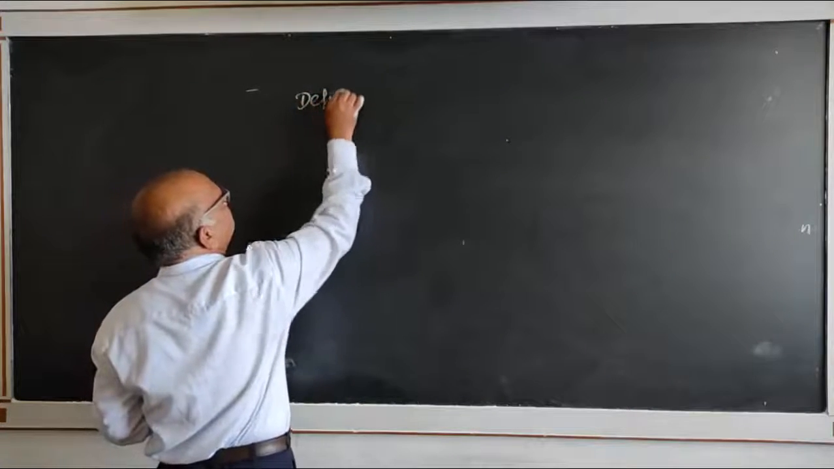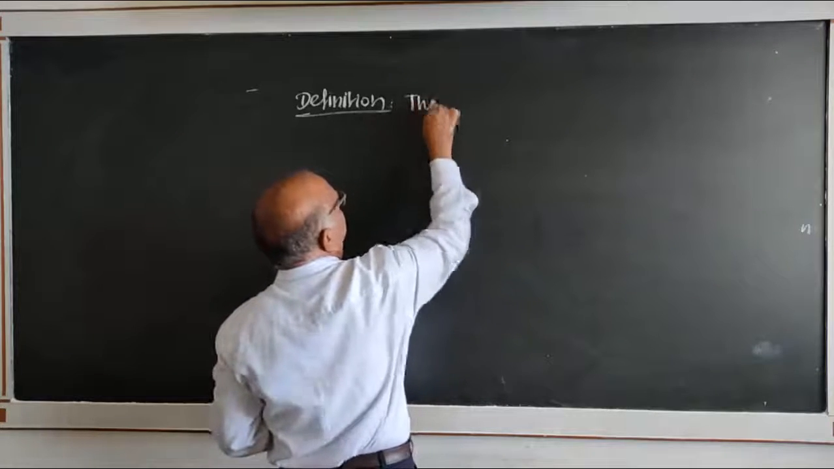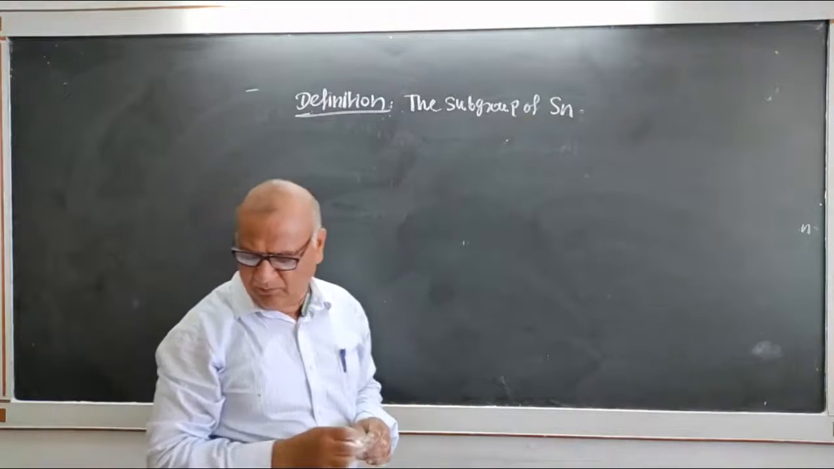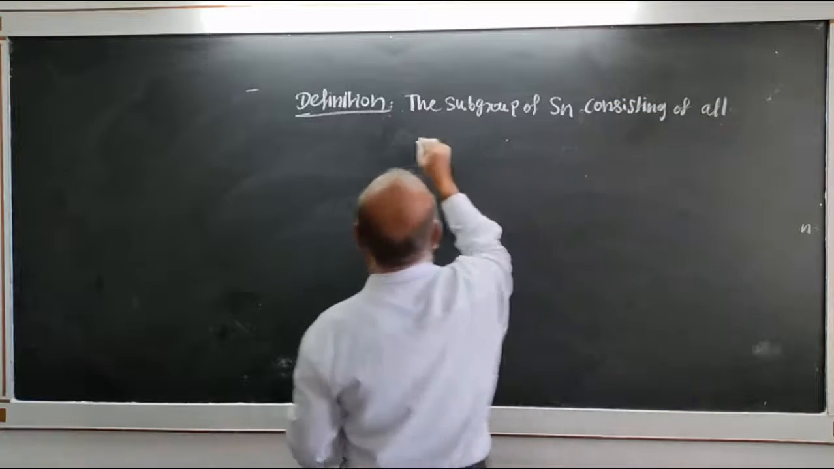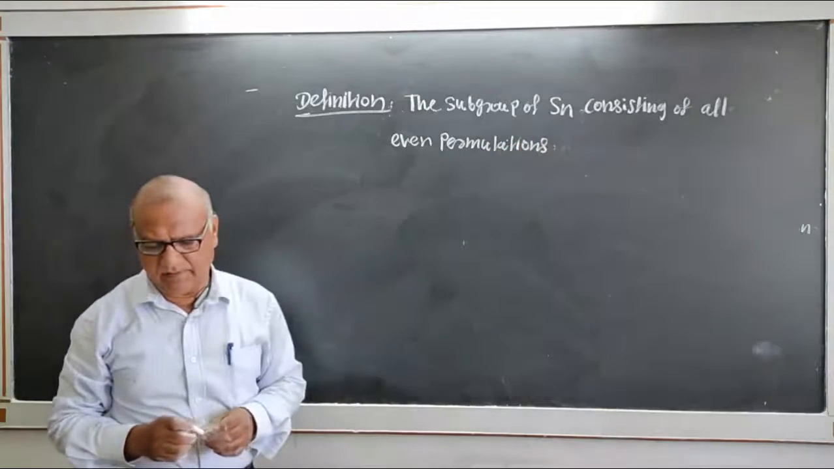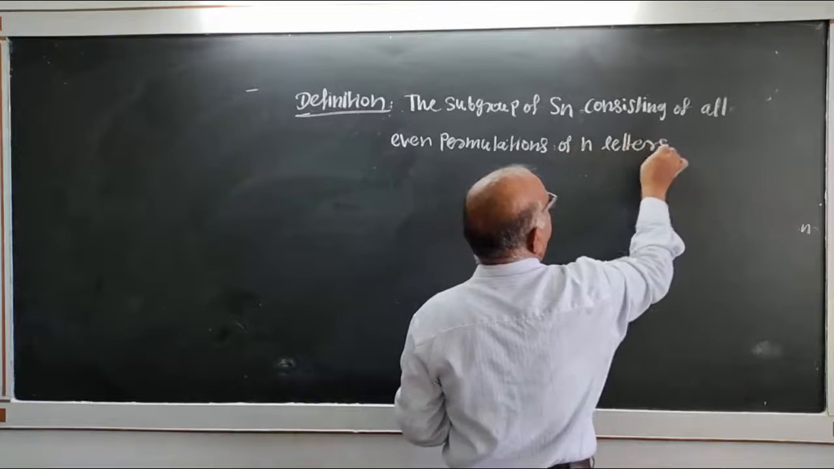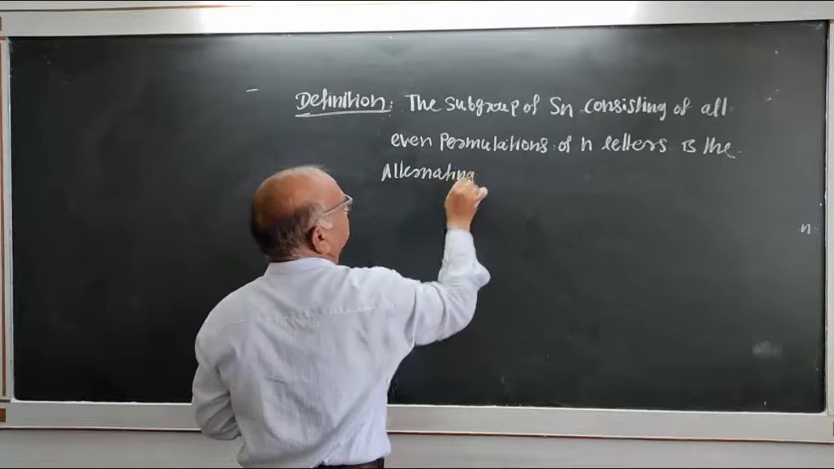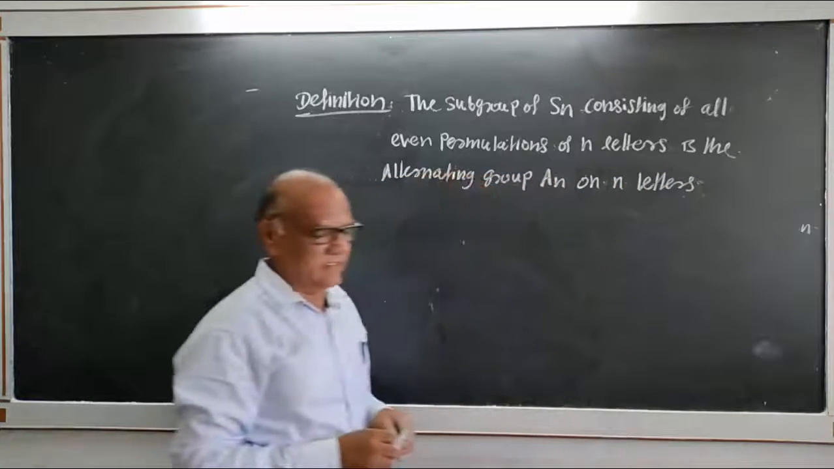Definition. The subgroup of Sn consisting of all even permutations of n letters is the alternating group An on n letters.